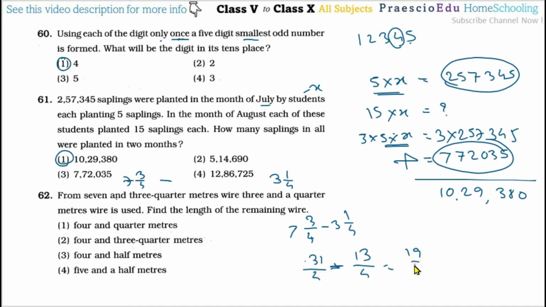So 18 by 4. After reduction, 9 by 2, or we can say 4 2s are 8, so 4 and then 1 balance over 2, 4 and 1 half. So this is given in option number 3, 4 and a half meters. So option number 3 is the correct one.